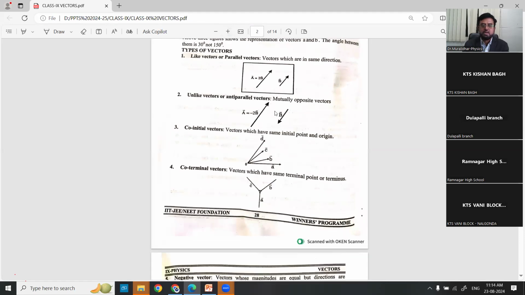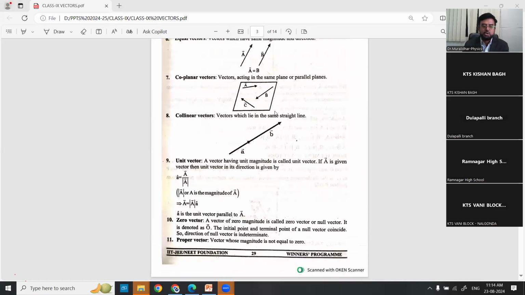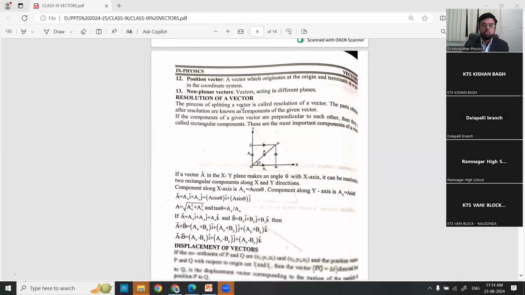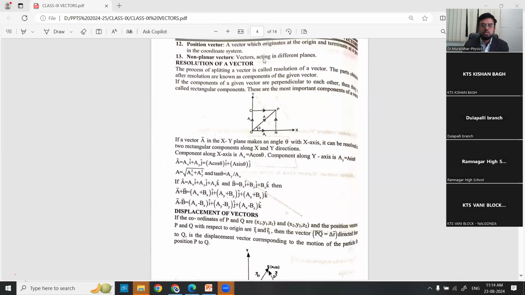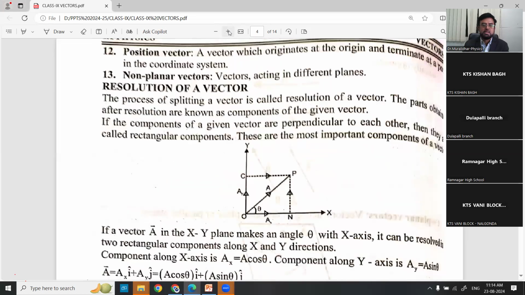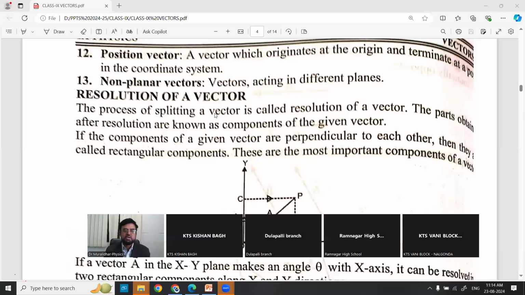That is for the material. Okay. So there are collinear, unit vector, zero vector, proper vector, and 2 more apart from those. You can note, 2 more vectors are there: position vector and non-polar vector.